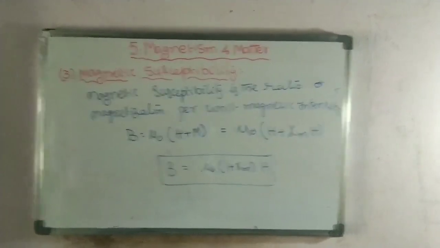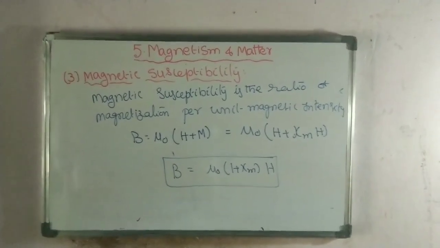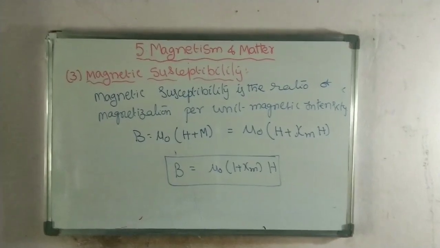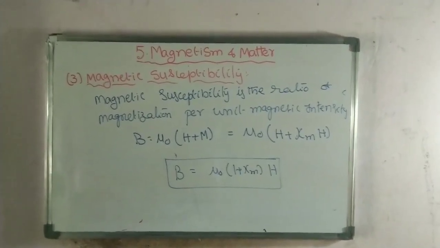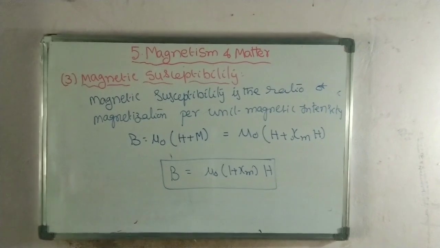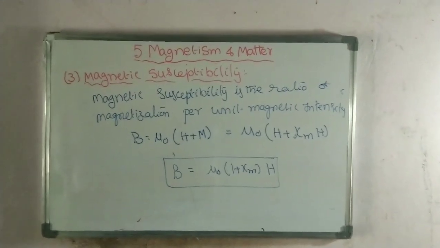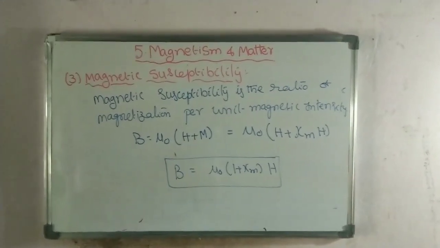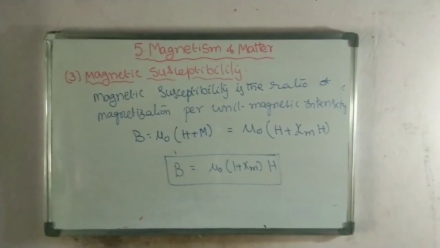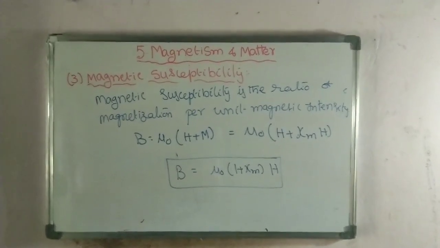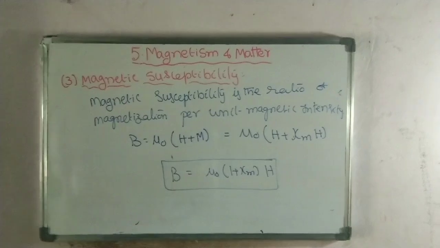Substituting there by taking mu naught H as common, we can write B is equal to mu naught into 1 plus chi m into H. So this is the relation between magnetic field and permeability, susceptibility and magnetic intensity.